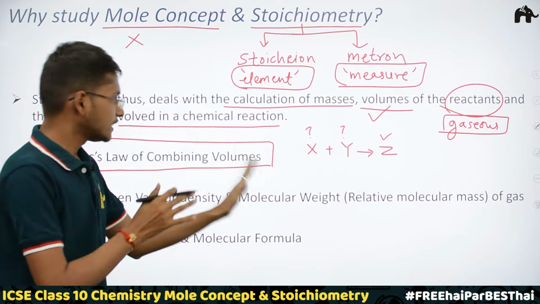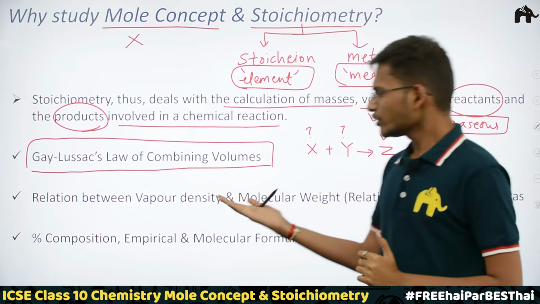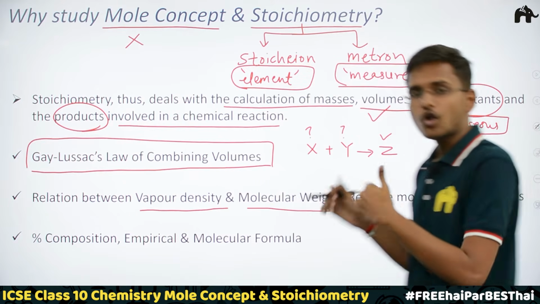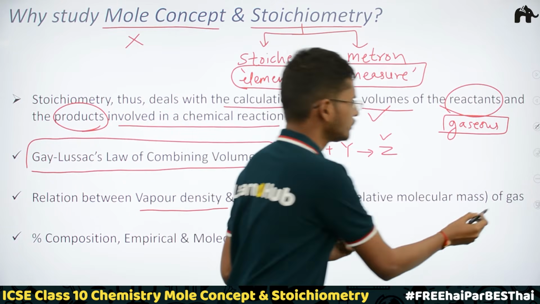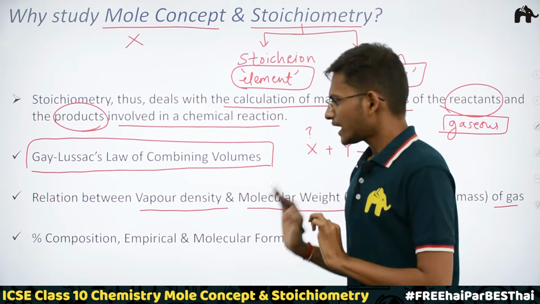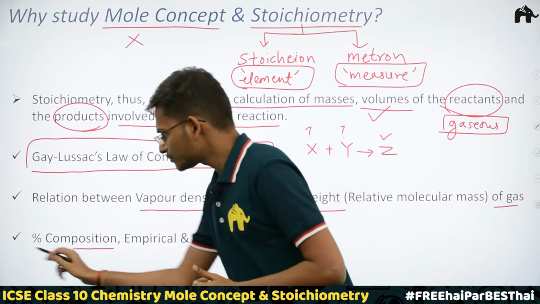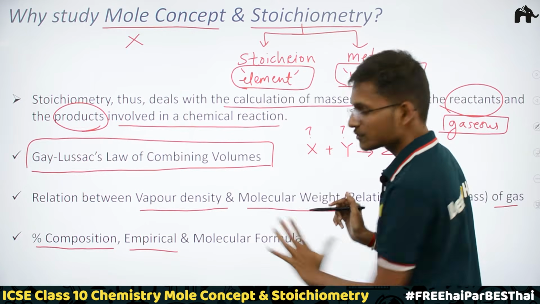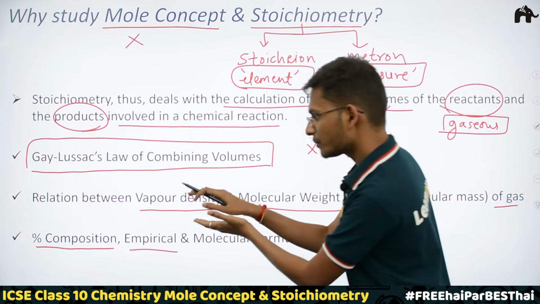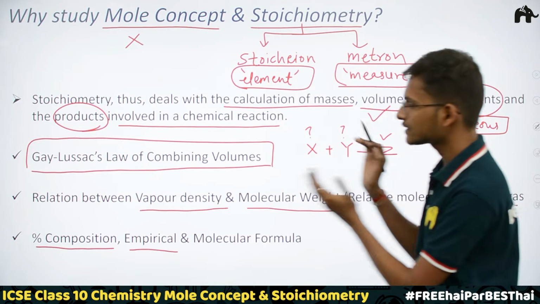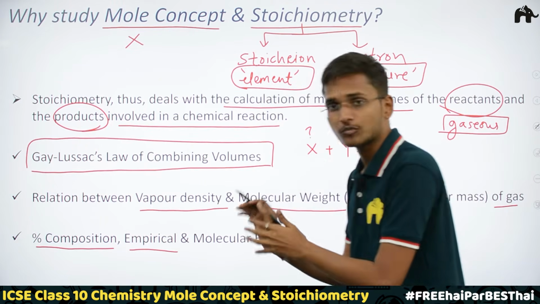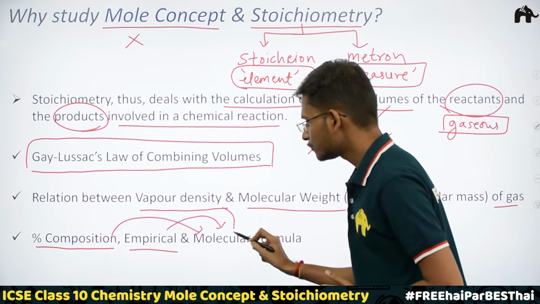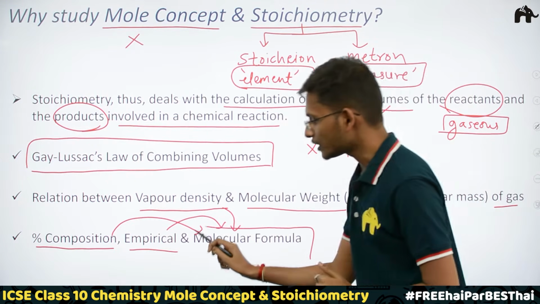Very interesting. Next, we are going to study the relationship between vapor density and the molecular weight of a gas. No need to go into details of this concept right now. The next topic we are going to study is percentage composition and empirical formula. Now why am I not talking about the molecular formula? Because these topics, the relation between vapor density and molecular weight of a gas, and percentage composition and empirical formula, are all going to help us to find out the molecular formula.